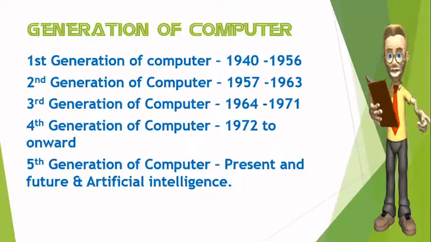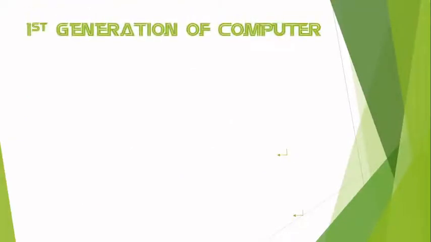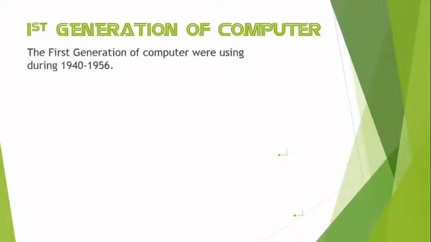Now, all my dear students, we will discuss one by one. First of all, we will discuss about the first generation computer. The duration of the first generation computer was 1940 to 1956.